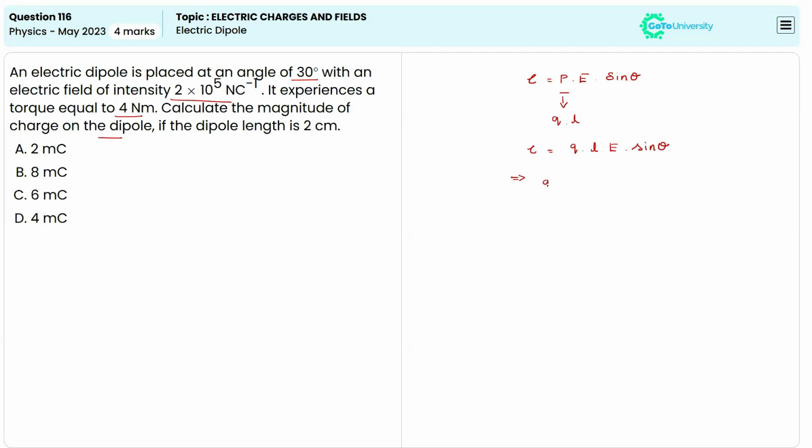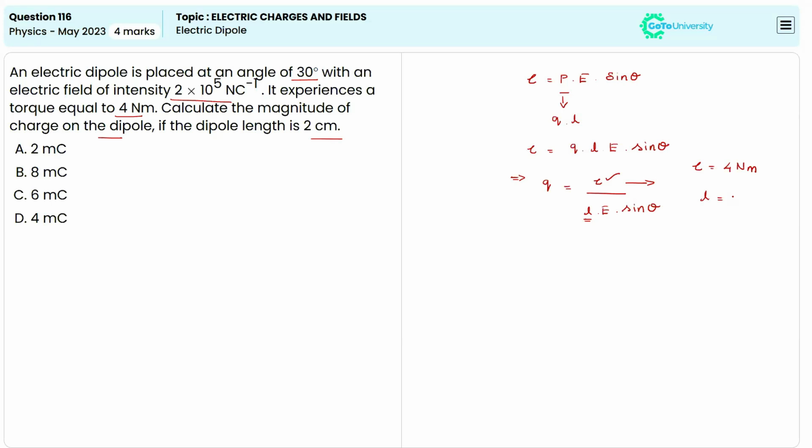When we rearrange this equation in terms of Q, it will be written as tau divided by L times E times sine theta. Here tau is representing the torque. The value of torque is given as 4 Newton meter, right? Now L is representing the length. The length is given as 2 centimeter, so we have to convert that to meter.